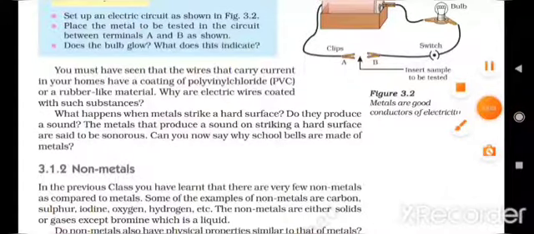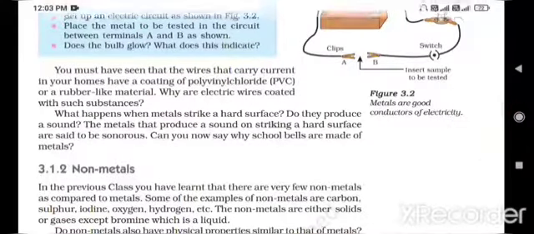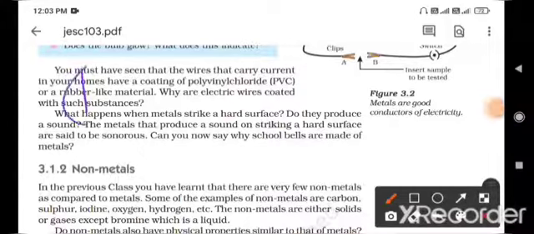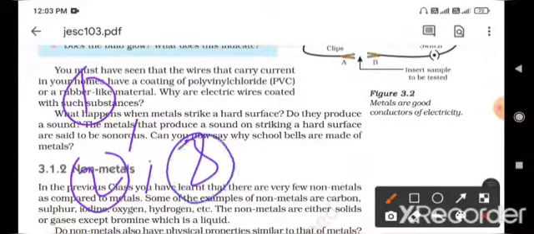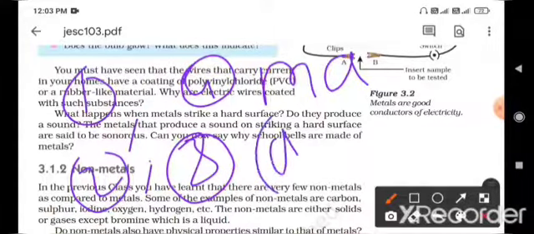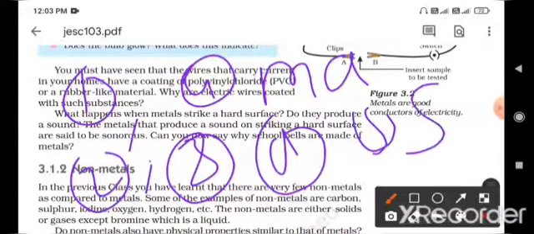What are the physical properties of metals?